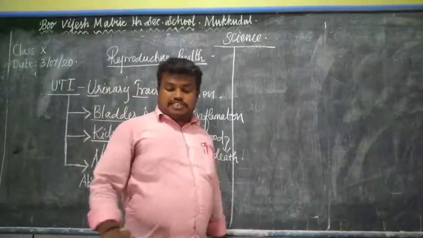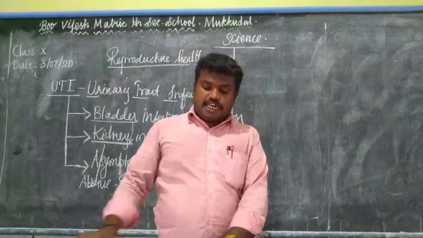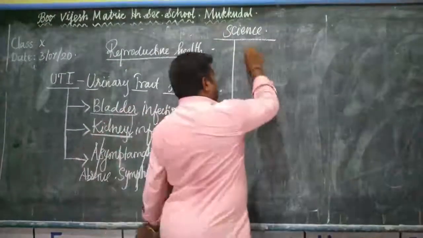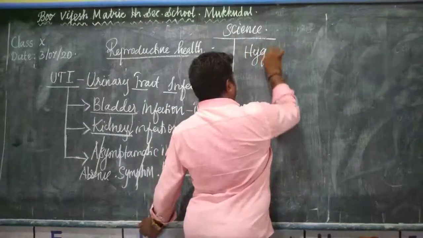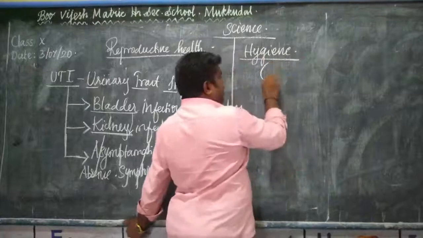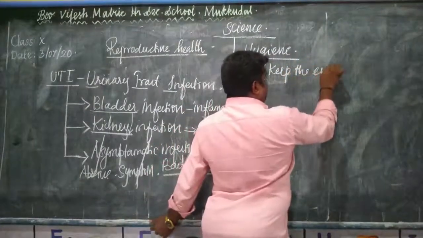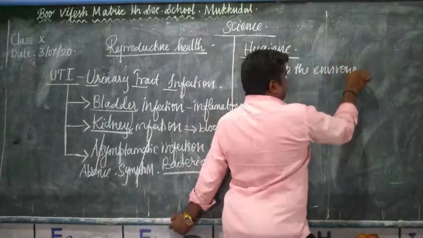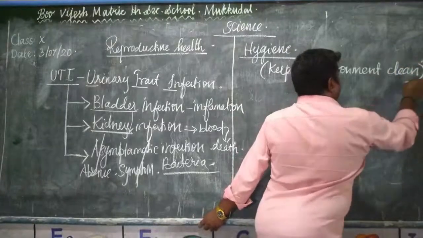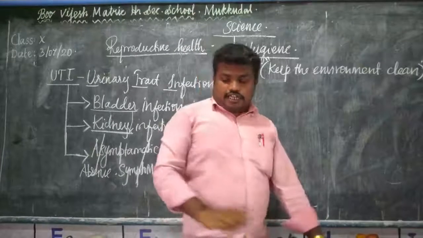Okay, so next we will see personal hygiene. What is meant by personal hygiene? First, what is meant by hygiene? Keeping the environment clean, that is hygiene.